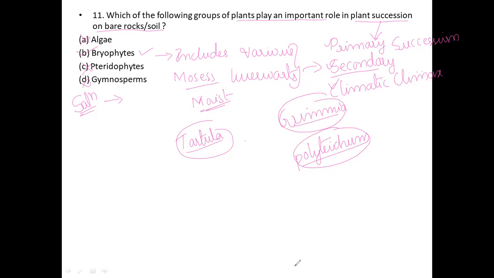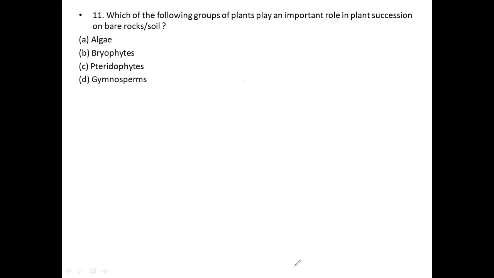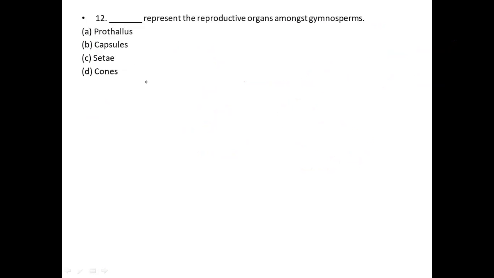Let's move on to the next question. Here, the dash represents the reproductive organ amongst the gymnosperms. They are asking about the reproductive organs in gymnosperms.